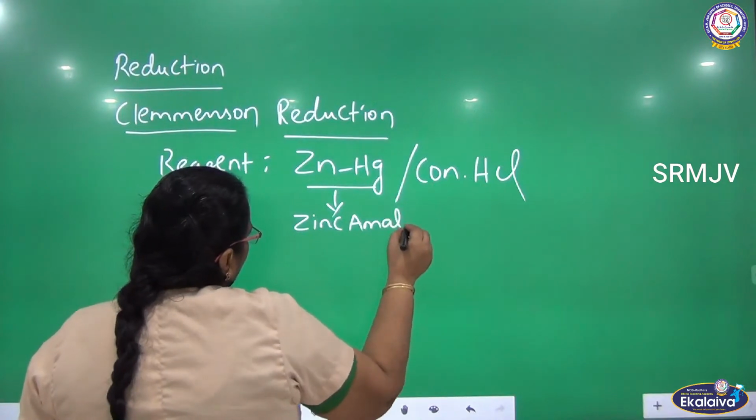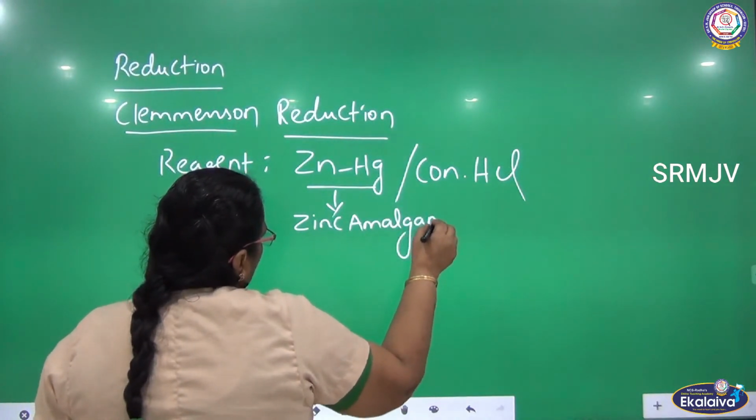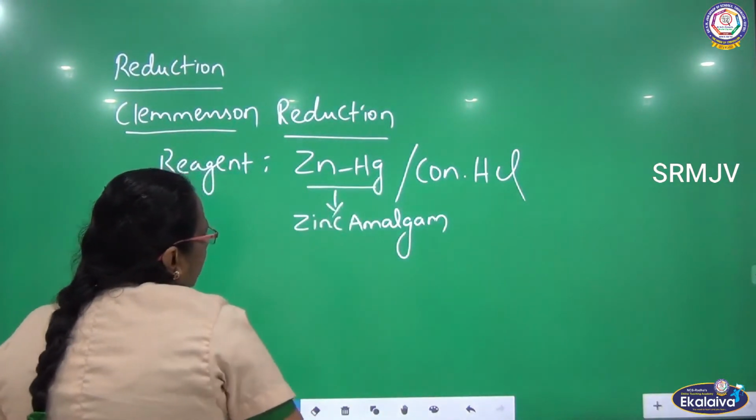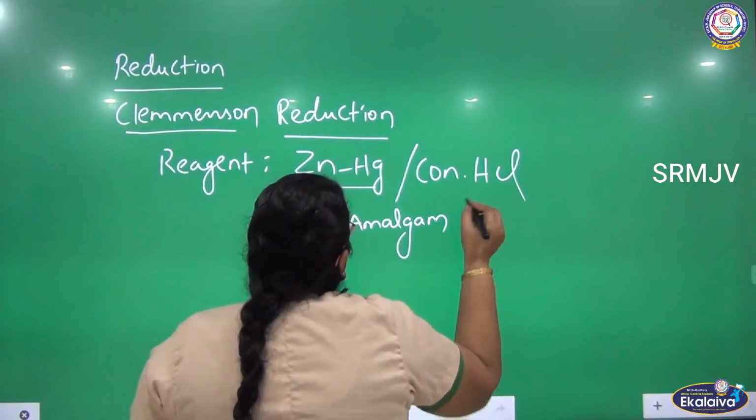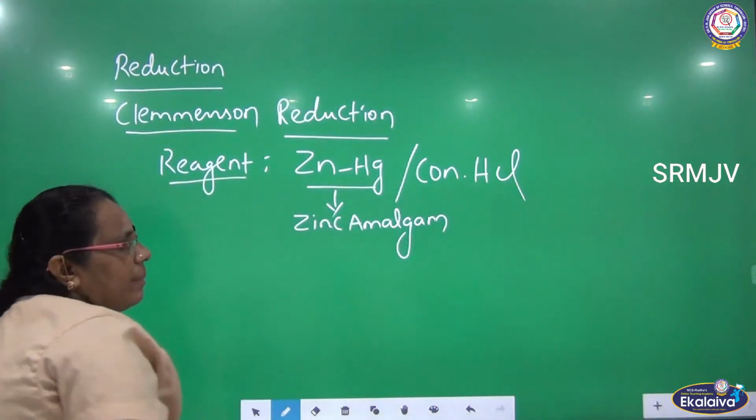Whenever mercury combines with metals, you will be getting a compound called an amalgam. So here zinc combines with mercury, so zinc amalgam, and this is concentrated HCl. So this is the Clemmensen reagent.